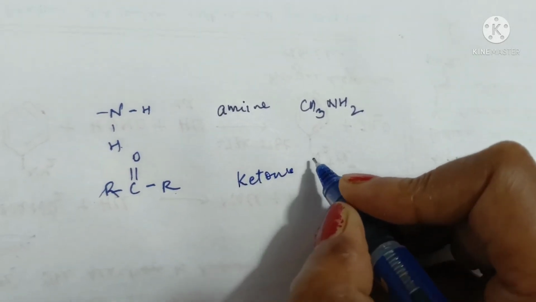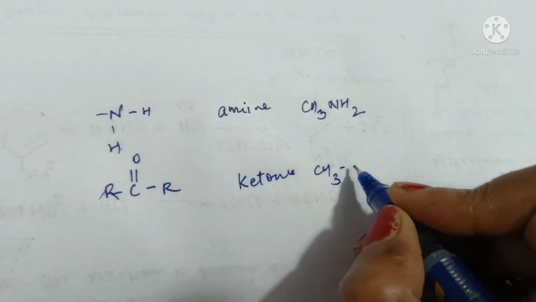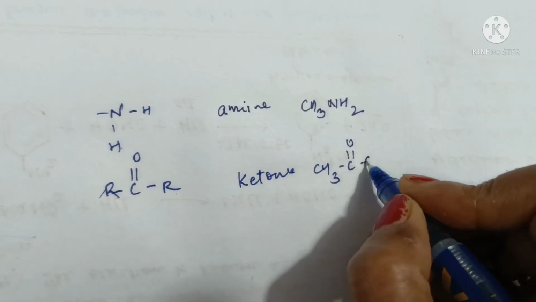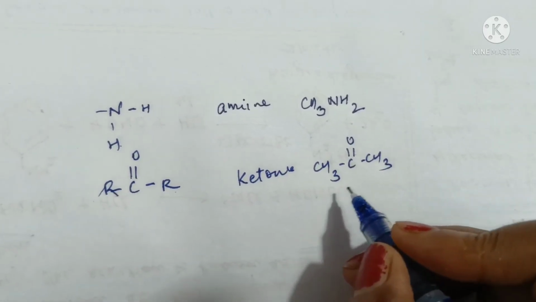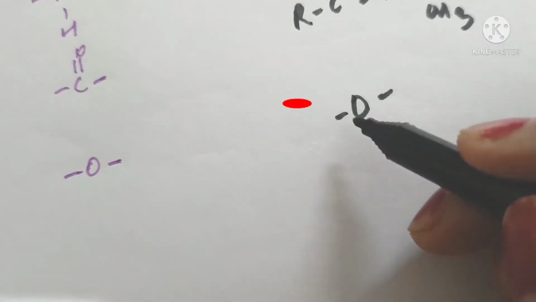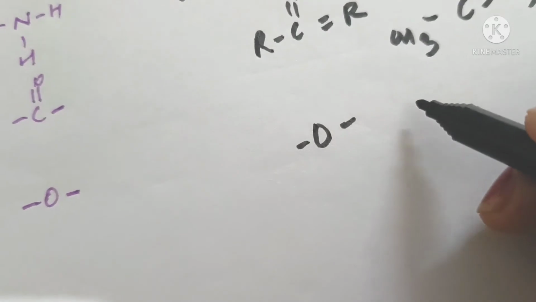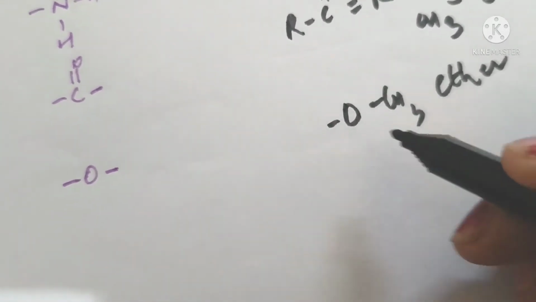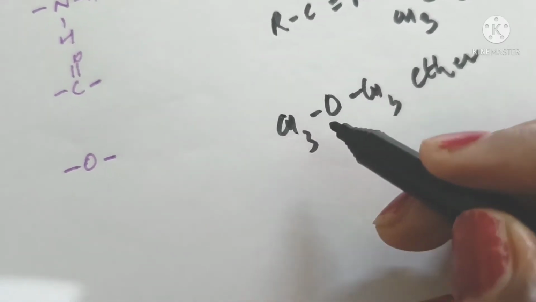For example, CH3COCH3 is called acetone. And if two alkyl groups are attached on either side of oxygen, then the family is called ether. If the two groups are methyl, then it is called dimethyl ether.